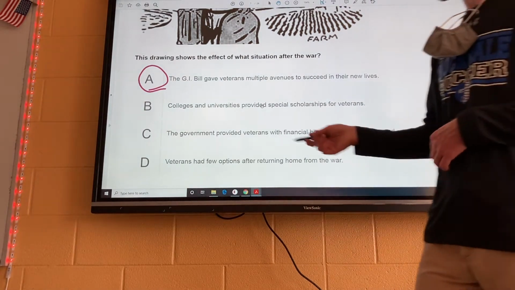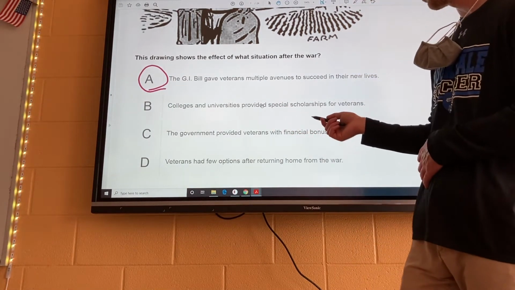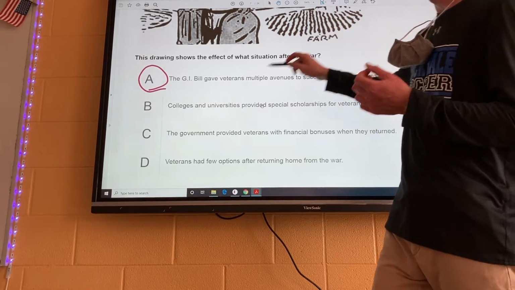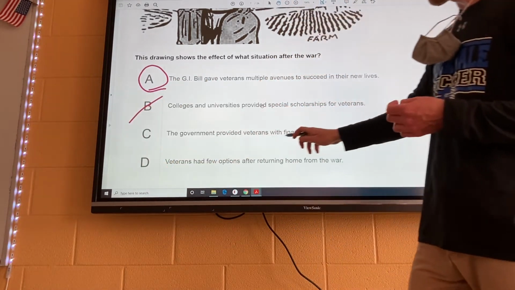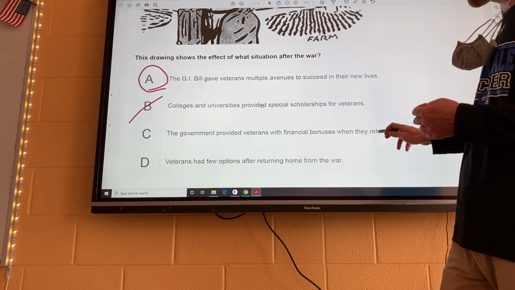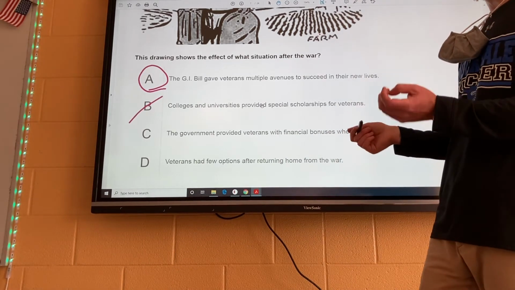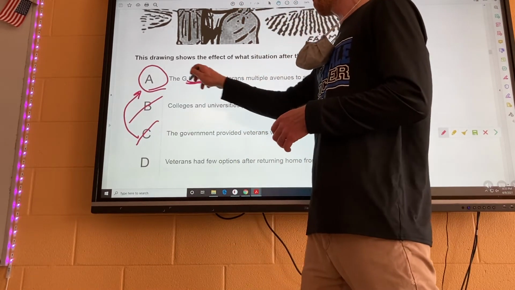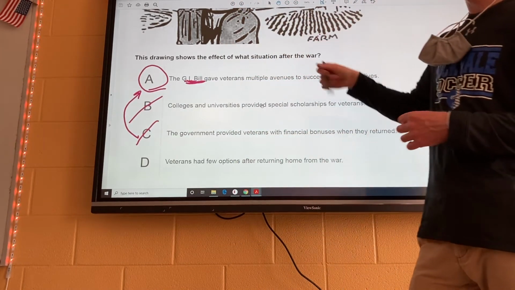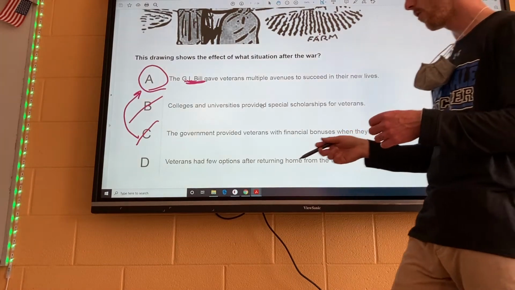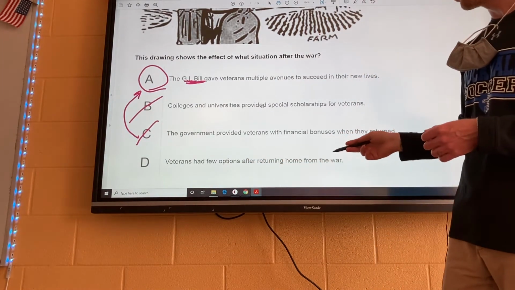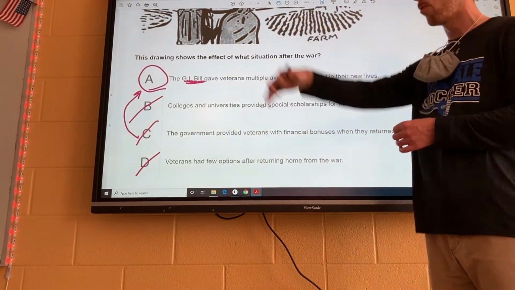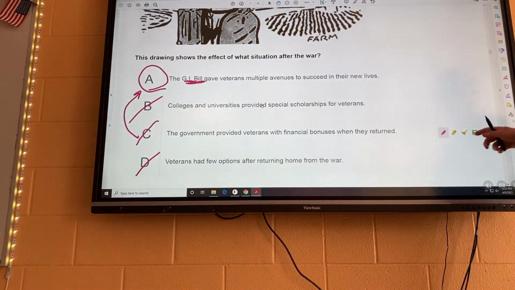So let's go through these. Colleges and universities provided special scholarships for veterans. That's a pretty good answer, but it has nothing to do with the drawing, so it's not going to be that. The government provided veterans with financial bonuses when they returned. Technically, that's a pretty good answer, too, because it's similar to this, but the GI Bill is what it's wanting you to remember because it's asking about post-World War II, all right? Or D, veterans had few options after returning home from the war. That's definitely not it because you see he's got multiple options for him after the war, all right?